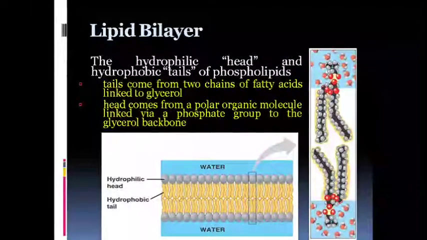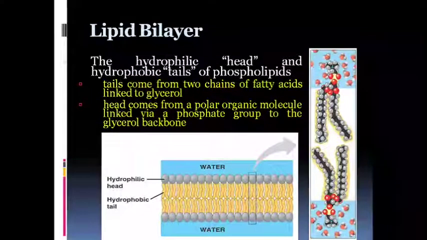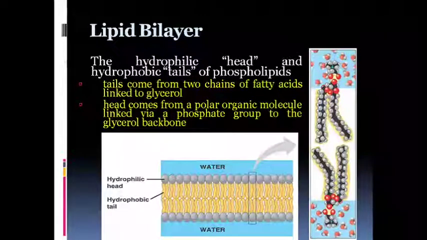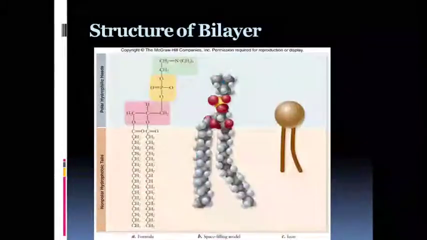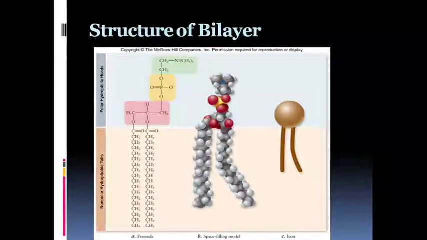And heads are made up of a polar organic molecule which is linked by a phosphate group to the glycerol backbone. This figure shows the structure of the bilayer chemically, and then the gap filling model is there, and the fundamental unit of the entire structure, that is head and tail, is shown.